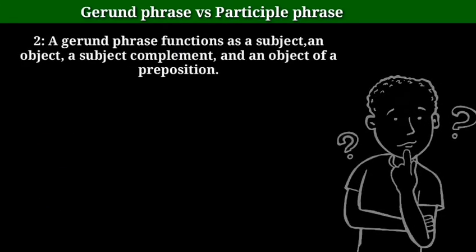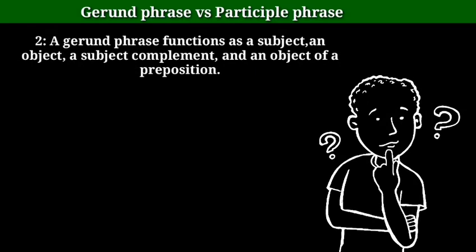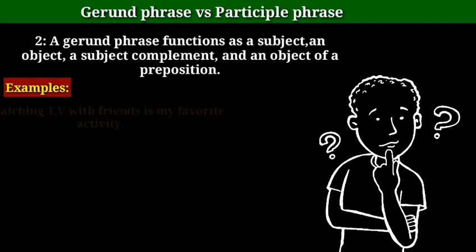A gerund phrase is different from a participle phrase because a gerund phrase cannot function as an adjective in a sentence. But if it doesn't function as an adjective in a sentence, so what does it do in a sentence? A gerund phrase can be a subject, an object, a subject complement or an object of the preposition.